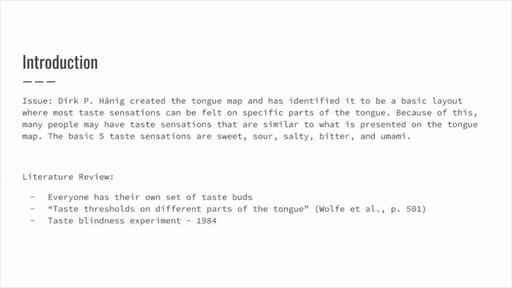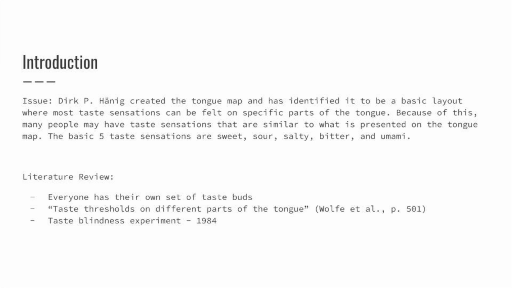Dirk P. Hänig created a tongue map and identified it to be a basic layout where the five taste sensations can be felt on specific parts of the tongue. Because of this, many people may have taste sensations that are similar to what is presented on the tongue map. The basic five tastes are sweet, sour, salty, bitter, and umami. Everyone has their own set of taste buds they are born with while developing. Everyone also has different experiences with taste and how they adapt to different kinds of taste.